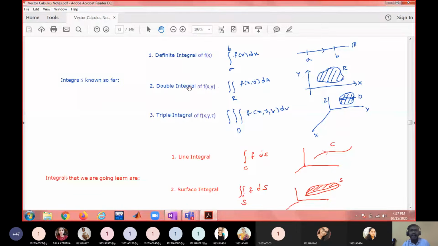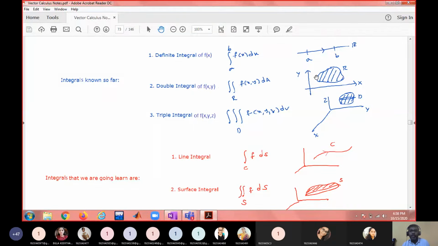Whereas double integrals and triple integrals we have also learned in the first semester. A double integral is integrating a function of two variables, where the input is x comma y, two-dimensional. So a two-dimensional point lies in a two-dimensional plane, which is nothing but the xy plane.